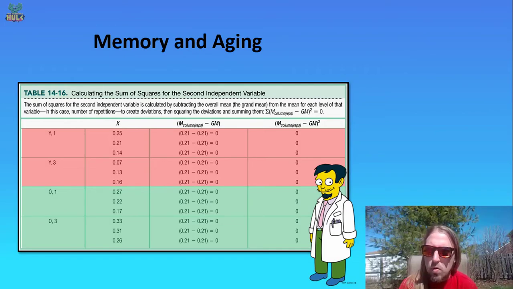And so again, just like before, for all the individuals in the 1 repetition and 3 repetitions, that's where we're looking now. We take the 1 repetition group where the marginal mean was 0.21, and the 3 repetitions group where the marginal mean was 0.21. Turns out they're all 0.21 minus 0.21, so it really doesn't matter in this case. But you subtract all those off, square all of those. Of course, it's a whopping 0, because 0 squared is still 0 and 0 summed is always 0. So you get 0 for the sum of squares for this particular independent variable, 0 for the sums of squares column.